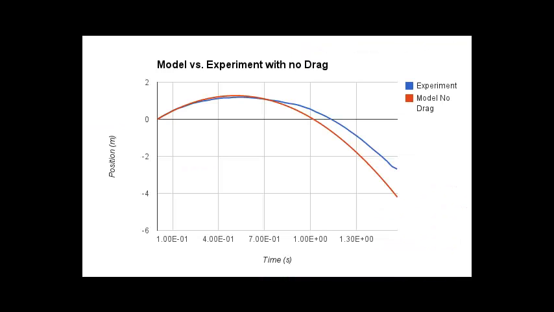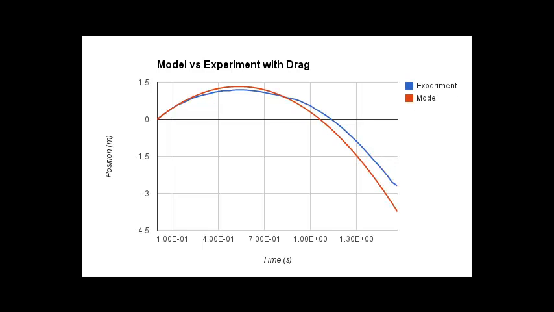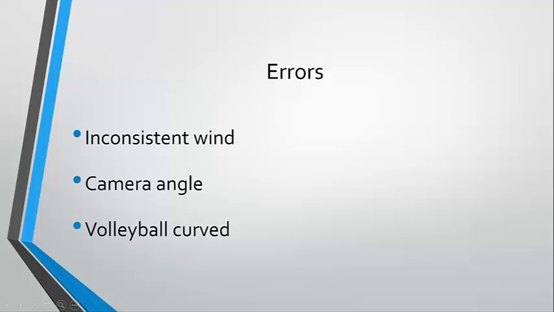If we look at the graph that does not calculate in drag, you can see that the data is very far off, especially towards the end. But drag does not have that much effect in the beginning. If we model the drag correctly, it should look more like this graph.